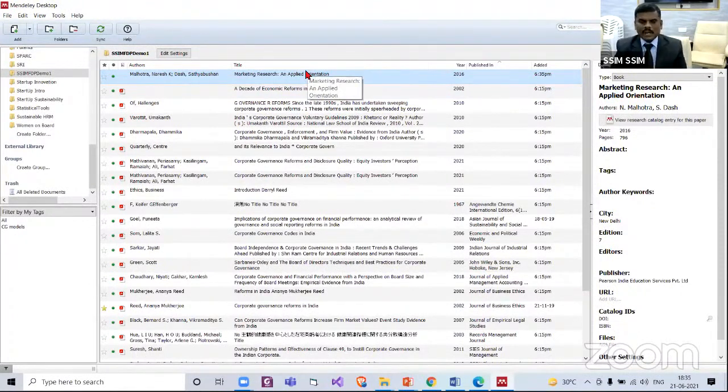Now if you see, the PDF icon is missing. Why? Because we don't have any PDF attached to this item. We said it is published somewhere and we don't have access to it. Now let us say maybe through one of the research forums, we requested some of our members for this article or book. So let us assume that they have mailed the article or the book. Now what can we do?